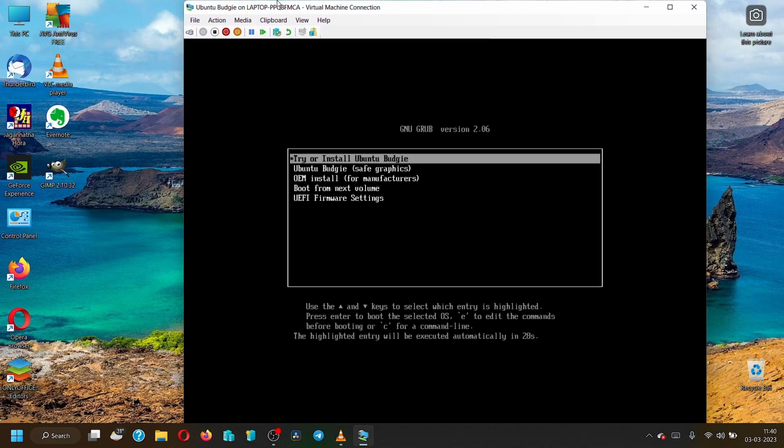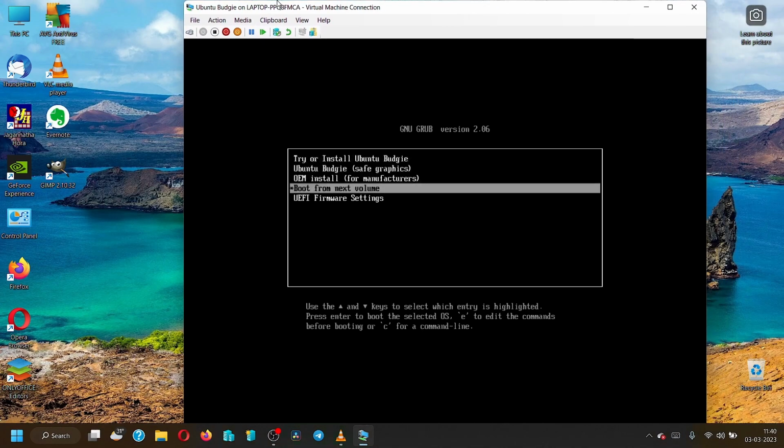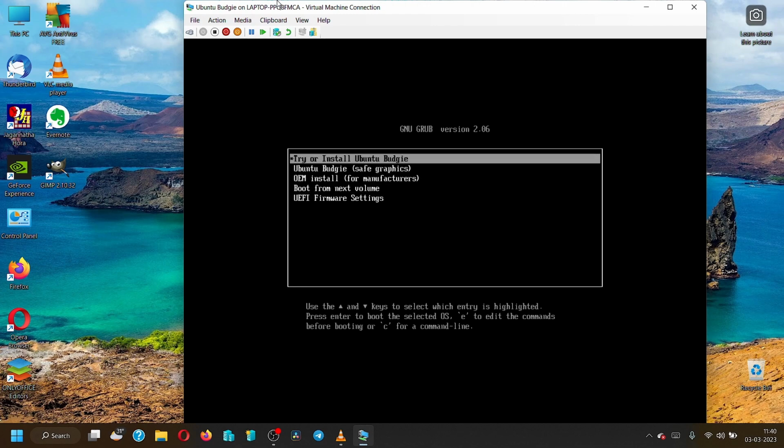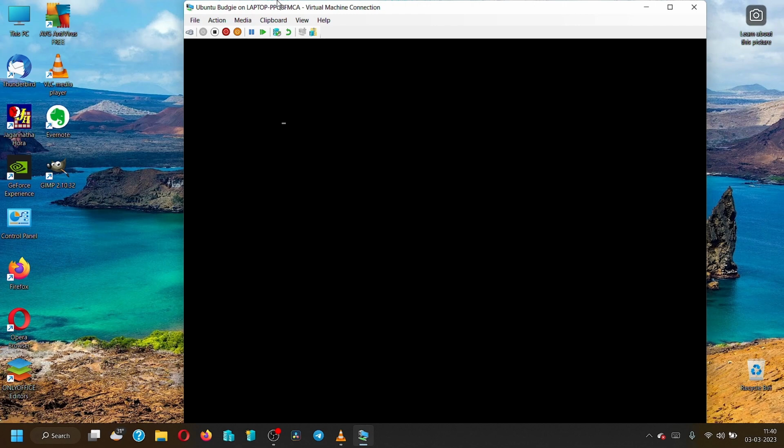So here also there are four options: try or install Budgie, Ubuntu Budgie Safe Graphics, OEM install, boot from the next volume, and the UEFI firmware settings. So we will go with the live desktop method.